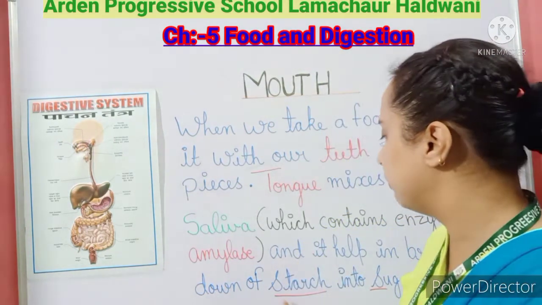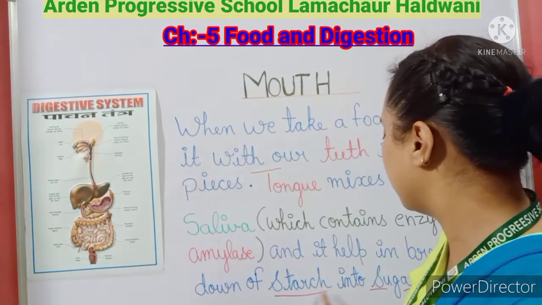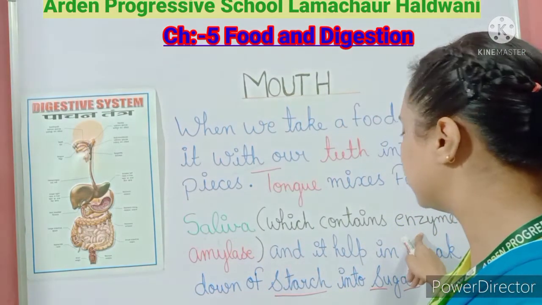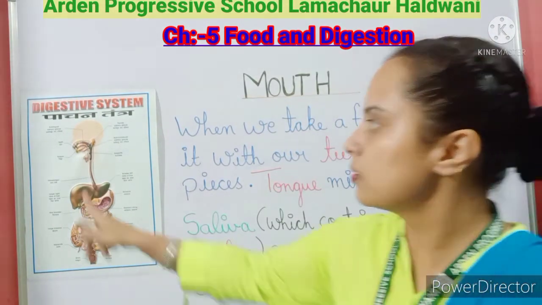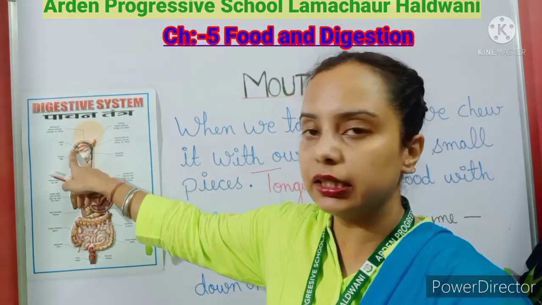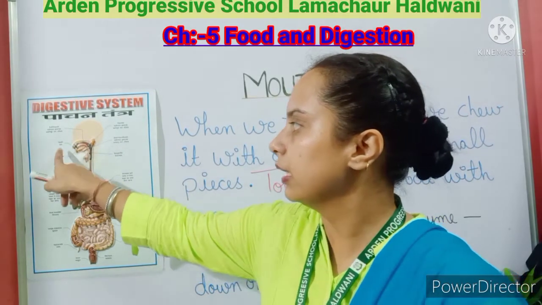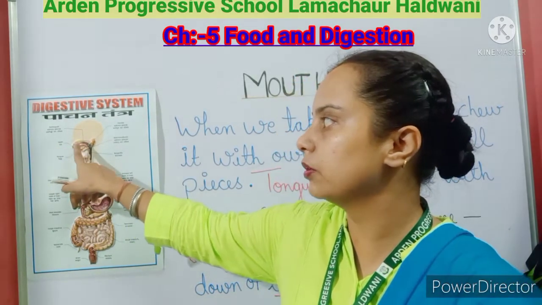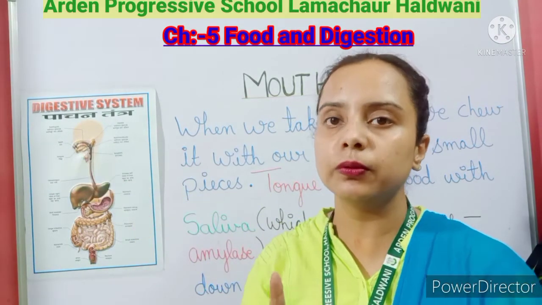So the breakdown of the starch which is present in our food into sugar happens with the help of the enzyme amylase. Okay, so with the help of our mouth we are taking the food, so ingestion is taking place in our mouth. So from our mouth only, the digestion of the food starts.